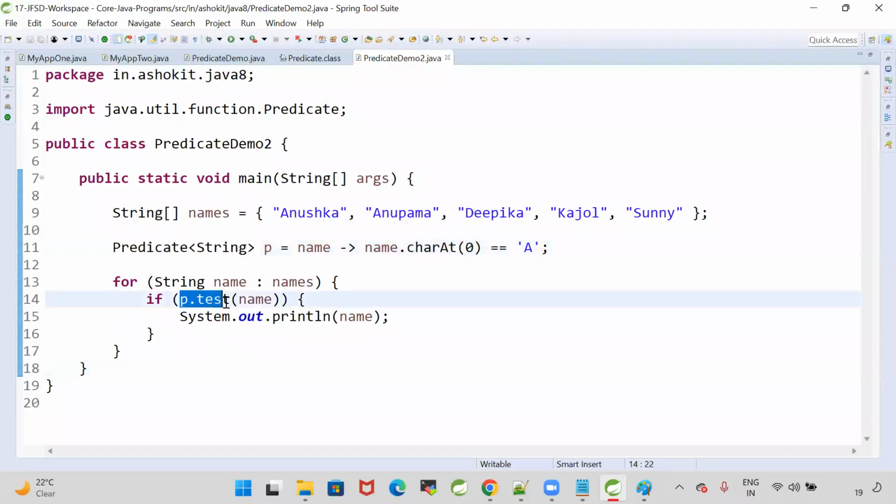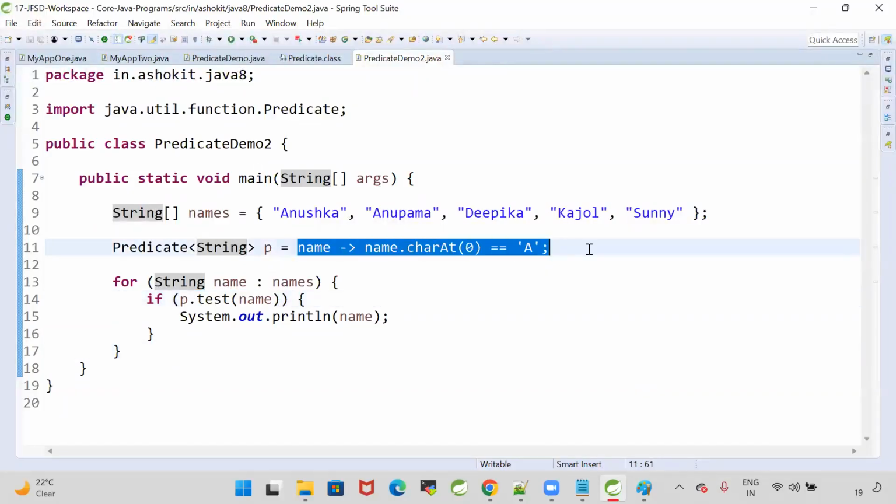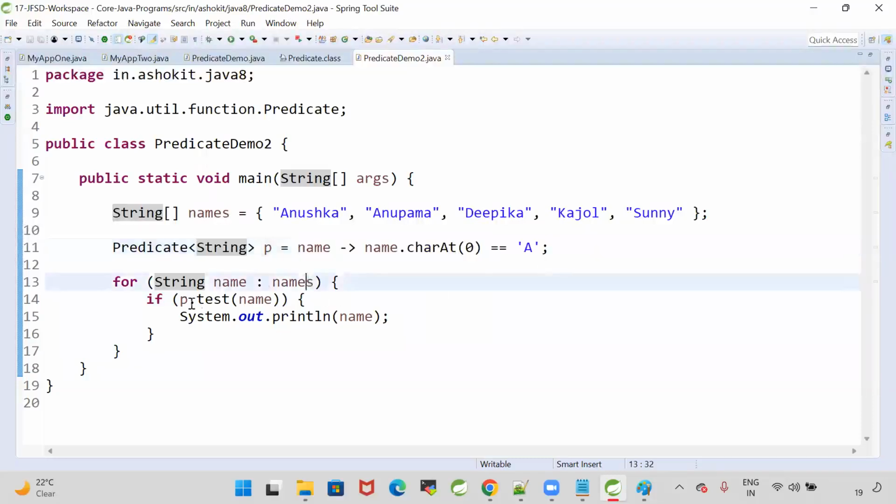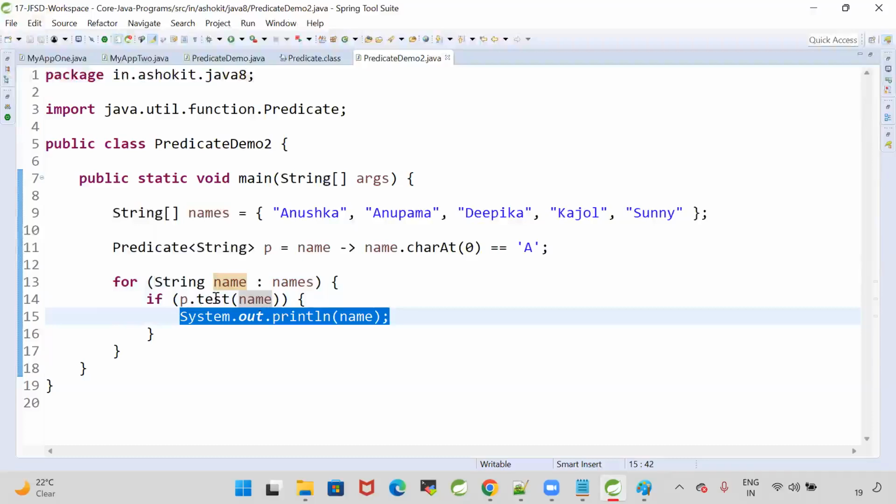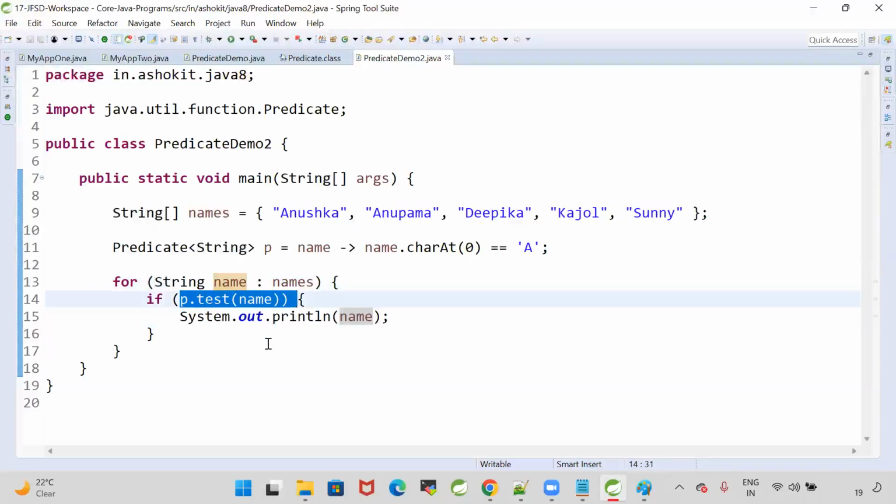The Predicate interface has a test method. The test method is taking an input. What is the input for the lambda? String is the input for the lambda, that is a name. Whenever I call p.test(name), this lambda will be executed. It will return true or false. If it is true, that means the given name starts with A, then I will print it. If the test method returns false, that means the given name is not starting with A, then it will not print it.